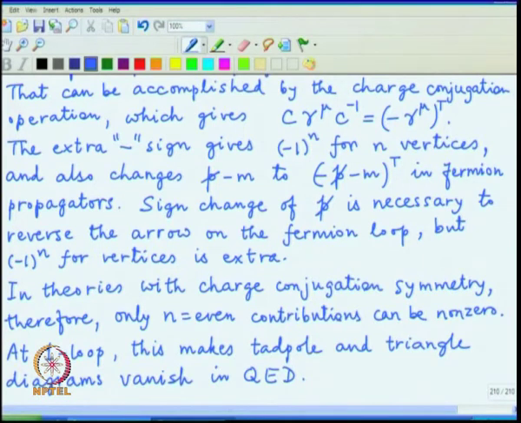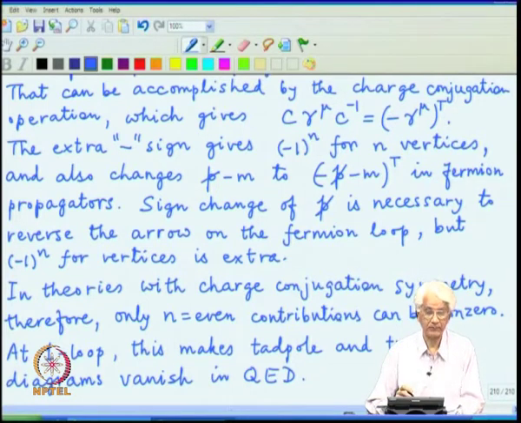The diagrams which survive with a closed fermion loop at one loop order are the vacuum polarization and light by light scattering.